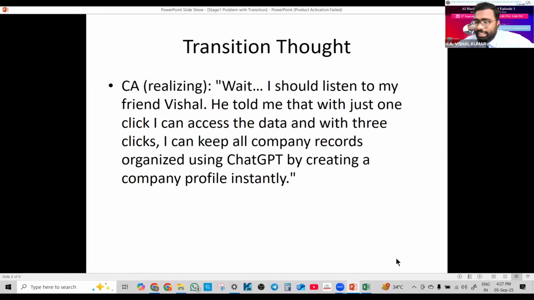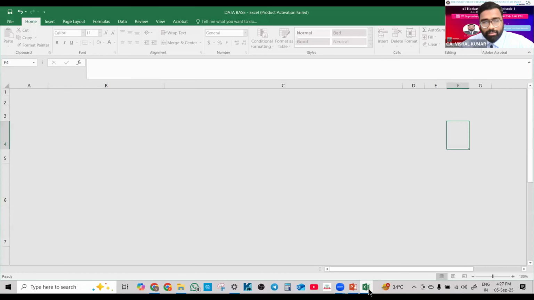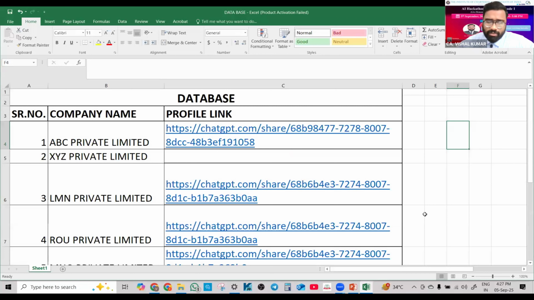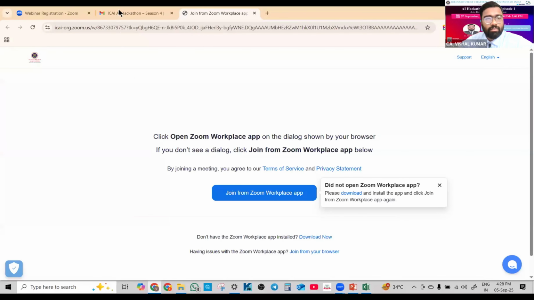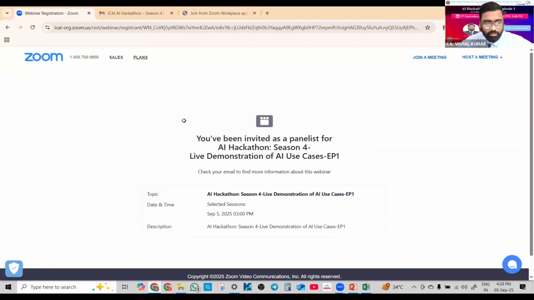Now, how with one click can he access the ABC records? Here is the question, and let me show you how with just one click we are going to get all the records of ABC. As you can see, the Excel file is open. You just need to click on this link. Oh, wait a second. Oh, got it.